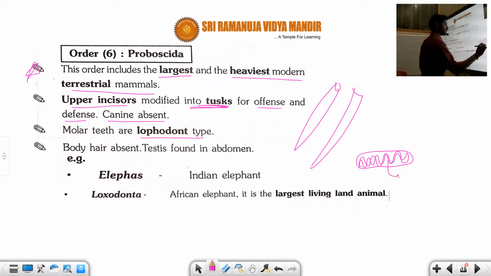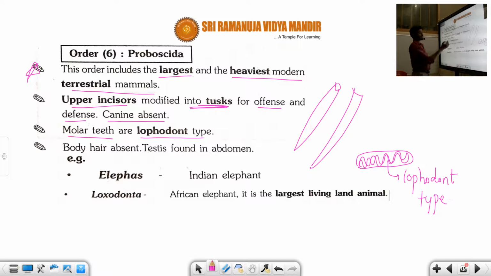This is called the lophodont type, a curvy type of teeth we can observe. So the lophodont molar teeth are in the inside of the elephant. Here the body hair is absent, but testes are found in the abdomen, likewise like whales, right?